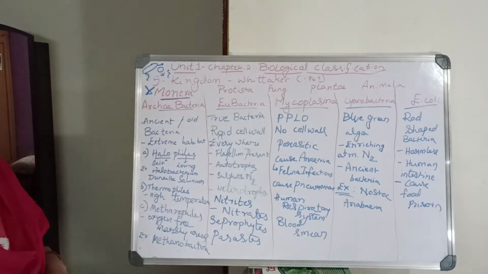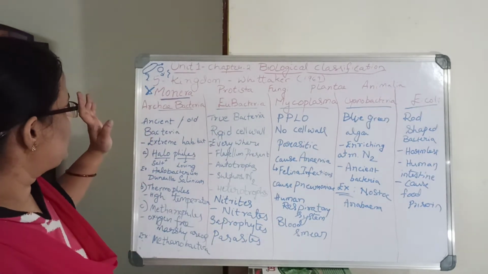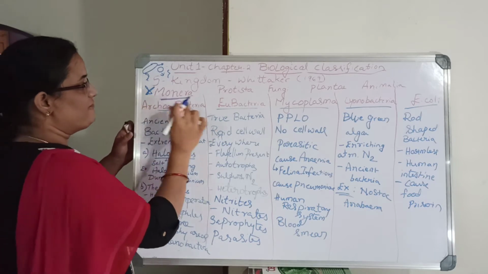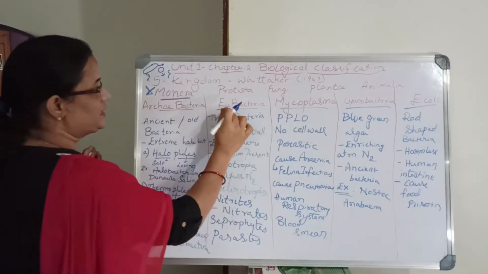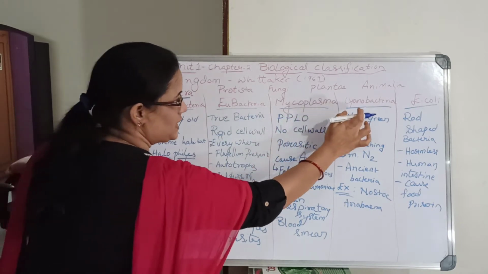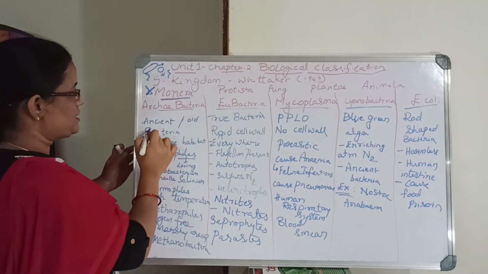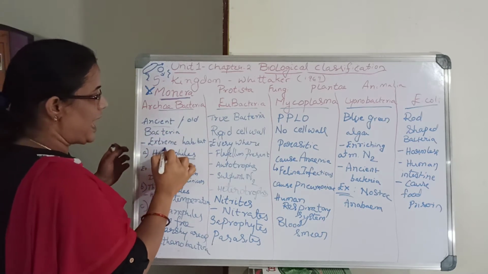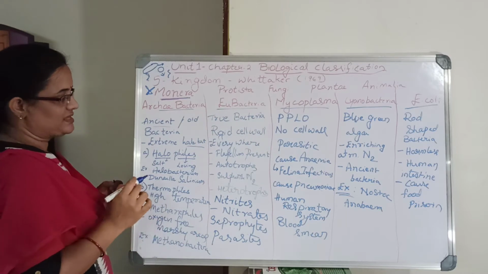There are four kinds of shapes among these bacteria. Based on characteristics and habitat, there are five subdivisions: Archaebacteria, Eubacteria, Mycoplasma, Cyanobacteria, and E. coli.